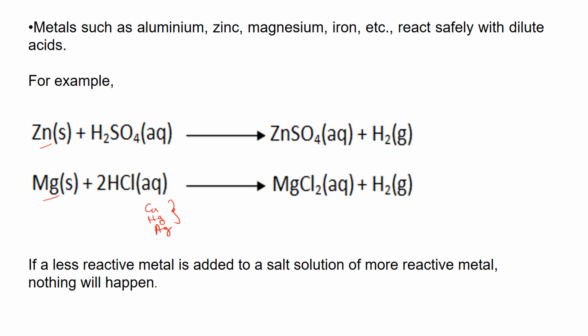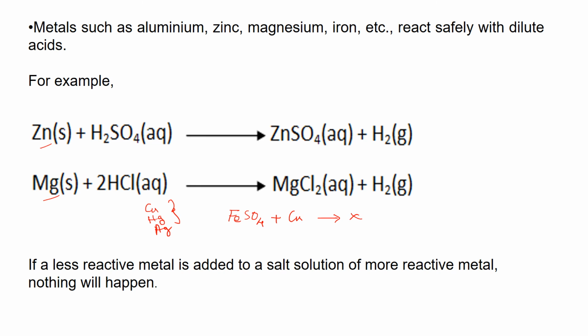You have to remember. Now next is what happens if a less reactive metal is added to a salt solution of a more reactive metal. Nothing will happen. That means there is no reaction in that situation. Let us write one example for that. That is ferrous sulfate. When copper is added to ferrous sulfate, is the reaction going to happen?